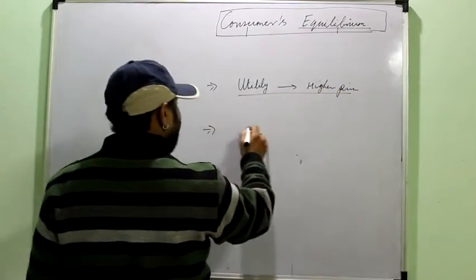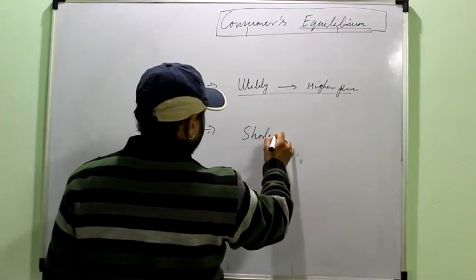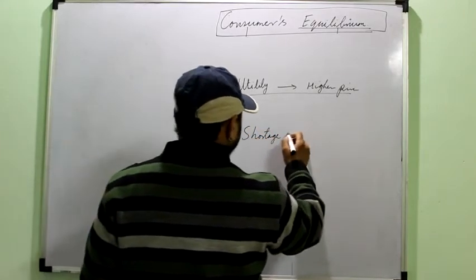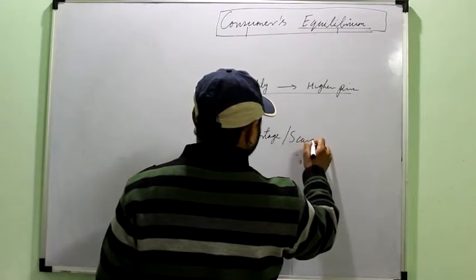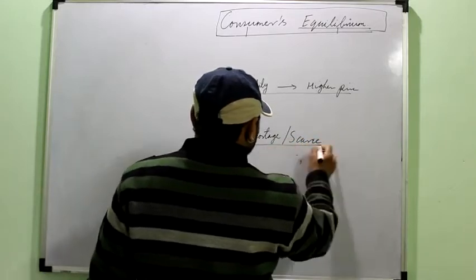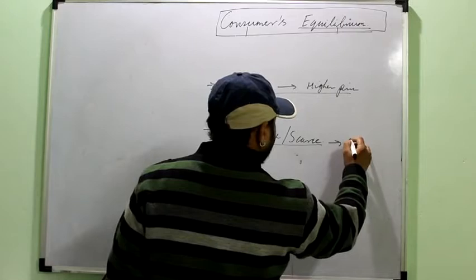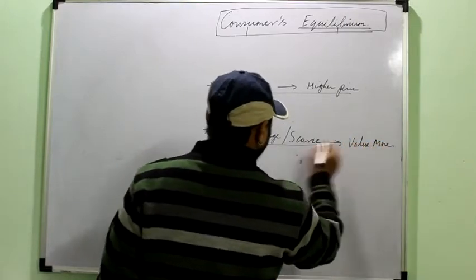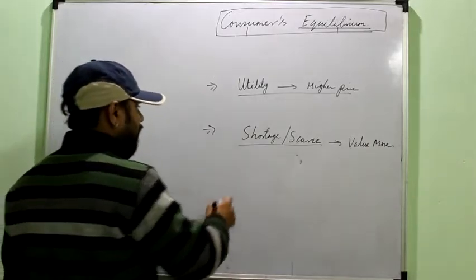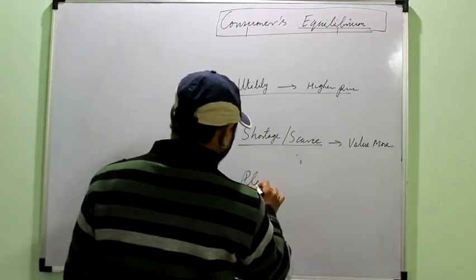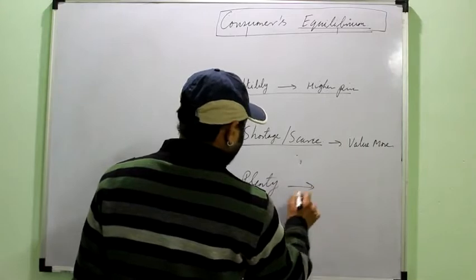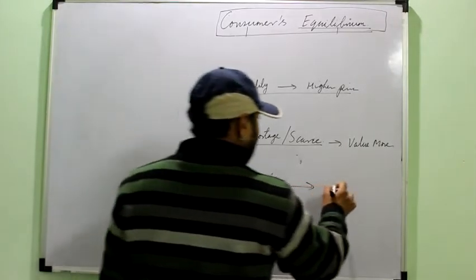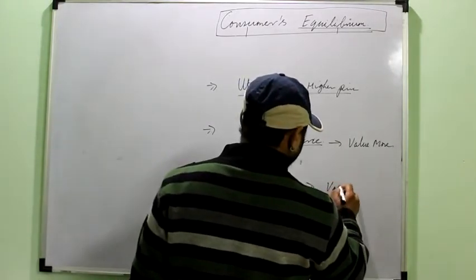And secondly, a commodity which is scarce, there is a shortage of it, its value will be more. Why is value more? Because the utility is more, like in case of water. And any commodity which is in plenty, meaning you have an ample amount of it, will have less value.